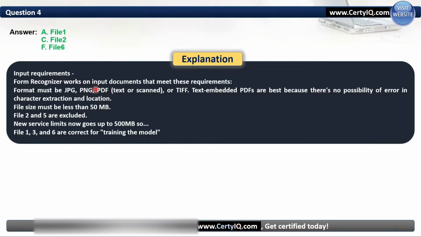Form recognizer works on input documents that meet these requirements. Supported formats are JPG, PNG or PDF. File size must be less than 50 MB, right? So that's why these are the options: file 1, 3 and 6.